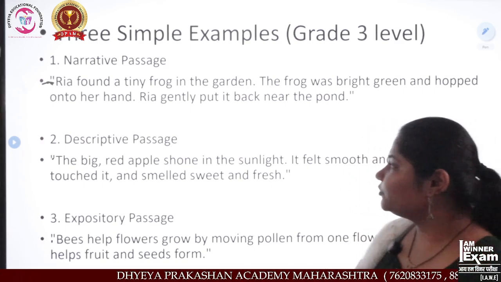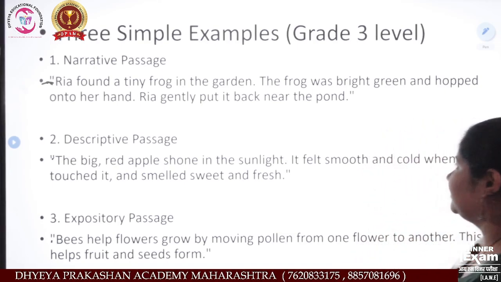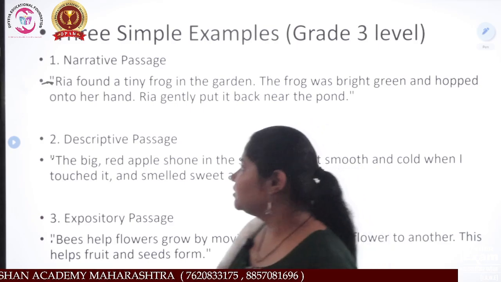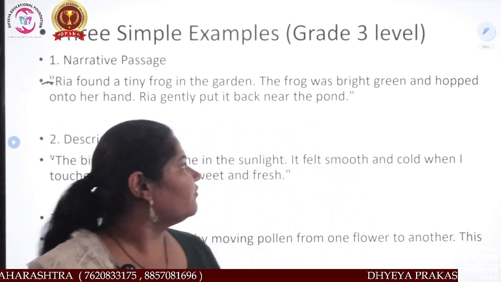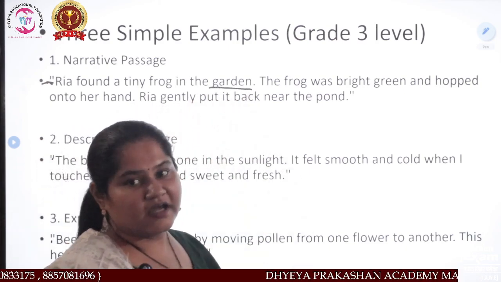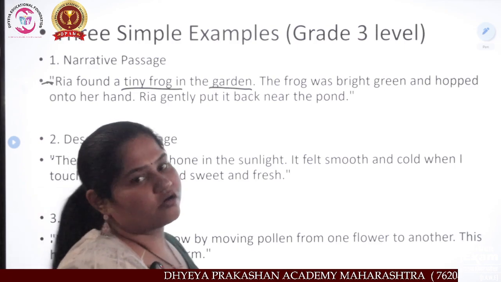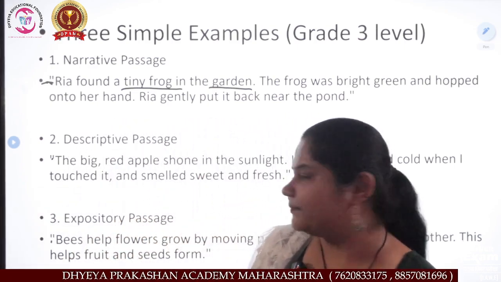Ria gently put it back near the pond. Ria is a girl. She is sitting in a garden, and she finds a tiny frog. Frog means beduk.